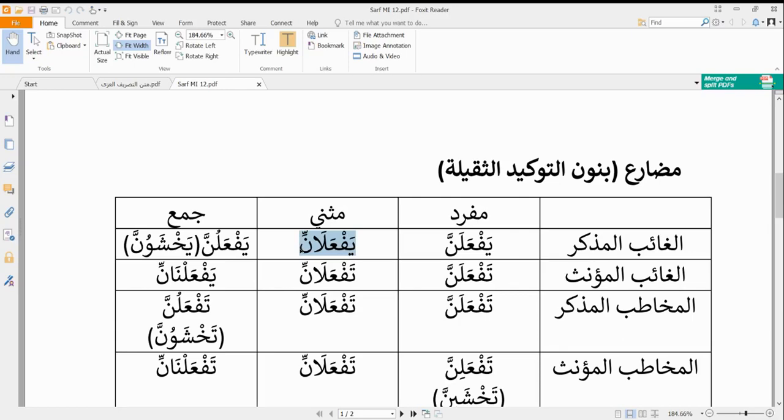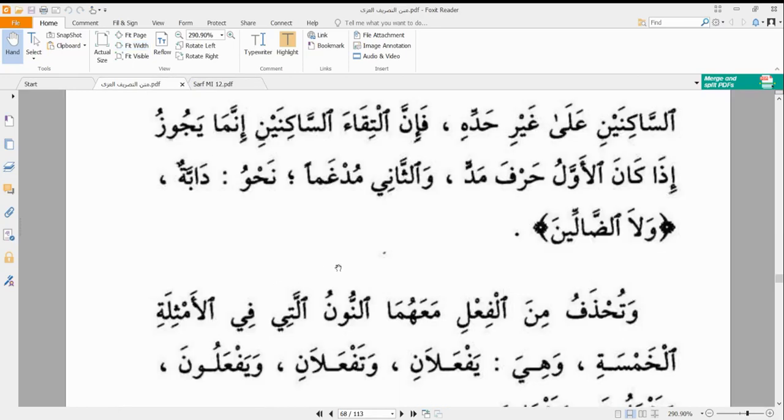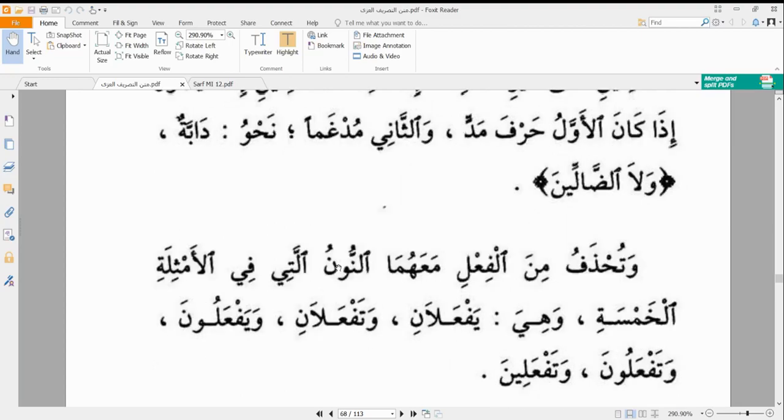So because of that, we cannot put nun ta'kid al-khafīfa on any verb that is musanna, or any verb that is jama'atun nisa, that has nun niswa. So we have treated those two cases. So now, what about all the other cases of all the other af'al?